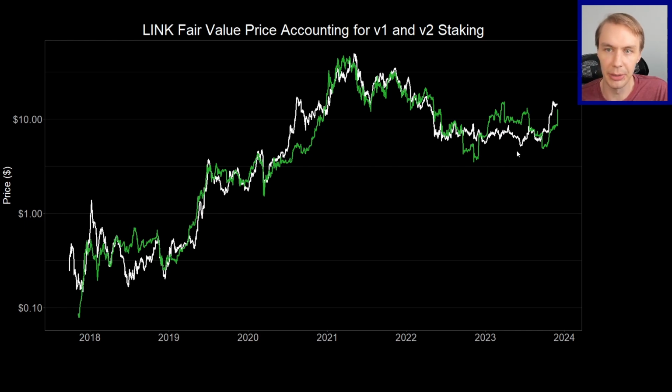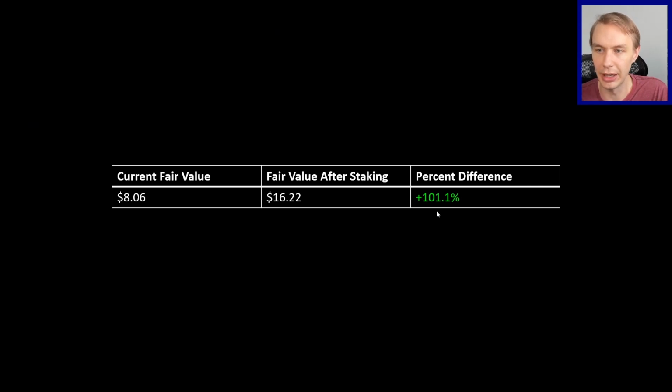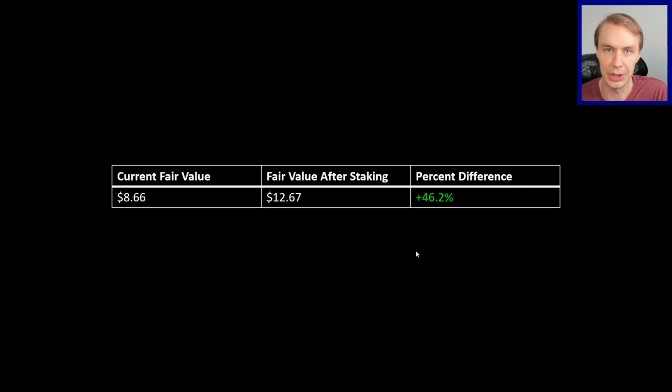So in the short term, staking might not have a notable impact on Link's price, but behind the scenes, when you're thinking about the fair value for Link, it could be a pretty notable effect, as high as 100% to the upside or 46% to the upside in terms of the fair value.